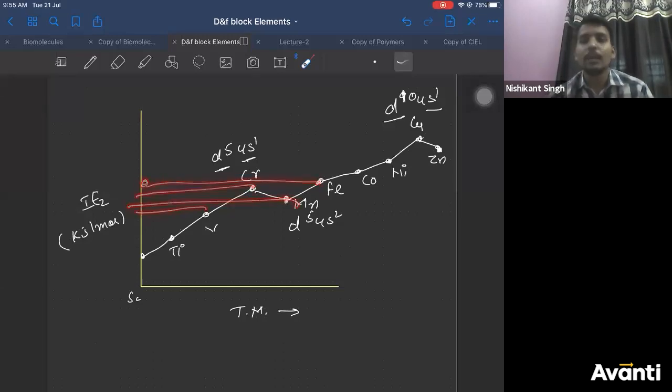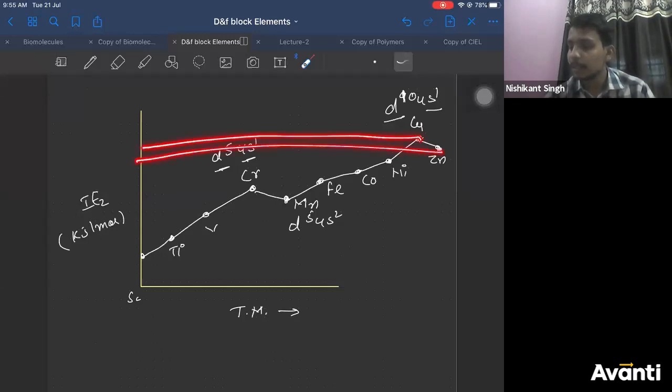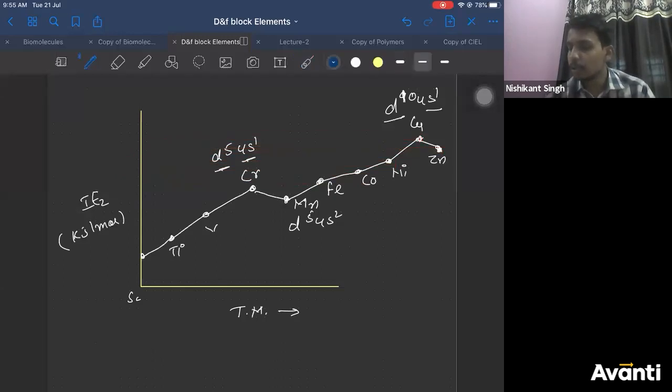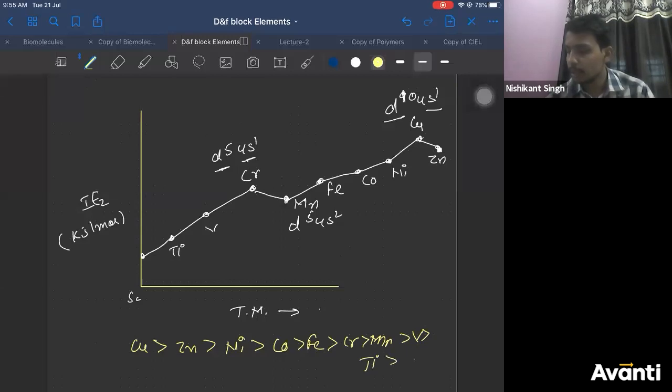But that's what I was trying to tell you. When you sit with this graph in the textbook, you do the following. Plot these parallel to the x-axis and then you check which has the maximum. As I see here, the order should come out to be something like this. Copper should be maximum. Then it should be zinc, nickel, cobalt, iron. It should come like this. Chromium, manganese, vanadium. It should be similar to this. Scandium. Okay? So it should be like this.